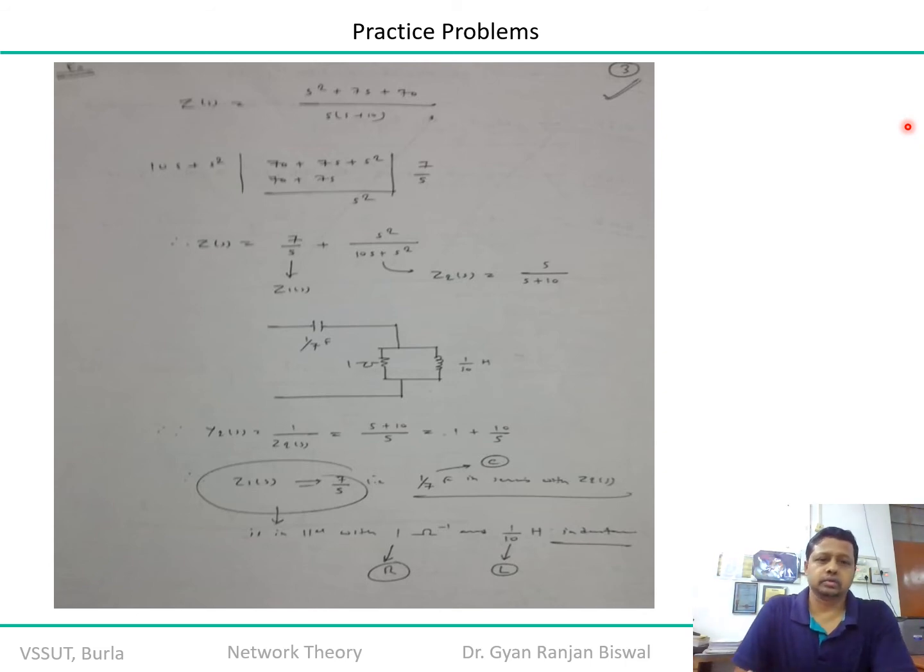Clear? So this is Z of s, and if you represent these things, you are getting 1 ohm inverse as far as the remaining function is concerned, because remember this is the impedance function in series, and that is the admittance function. So you can have this admittance function in this way, s upon s plus 10. Then what you will need to do is multiply and divide by s minus 10 upon s minus 10. So it will be a more clumsy process. So here is a trick, or a check you can say.